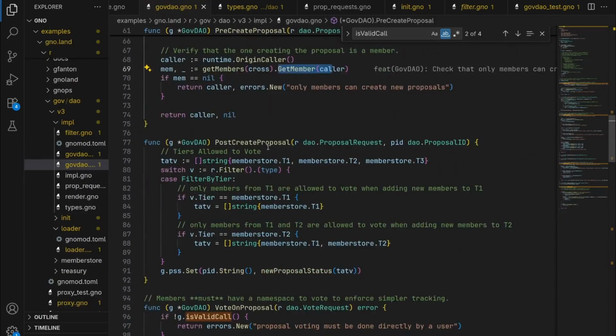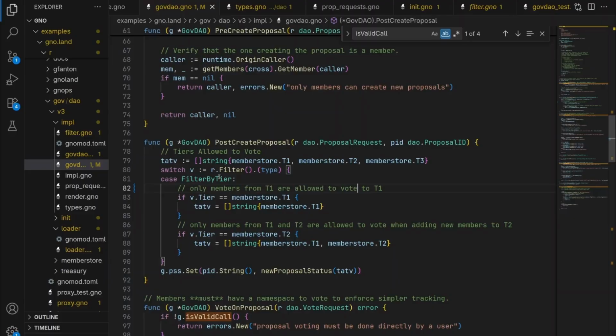And to end up the creation proposal, we will verify if it has some filter on the proposal request, which will only limit by a certain tier. It is written when adding new members, but it should be deleted. Only members from tier 1 are allowed to vote to tier 1 if it is enforced by filter by tier.